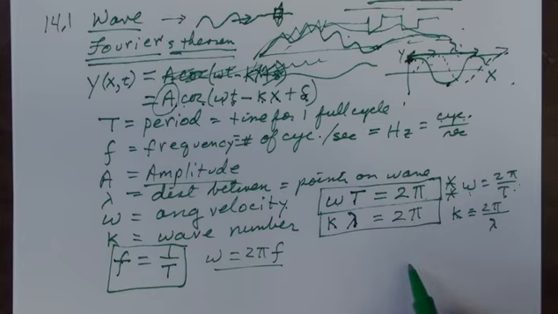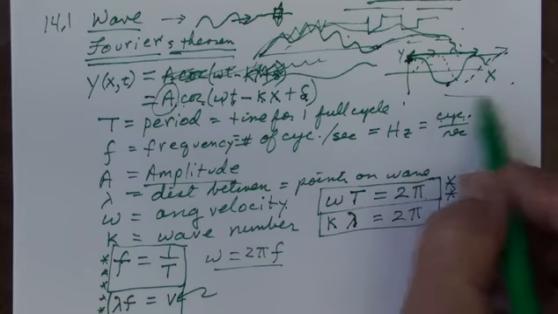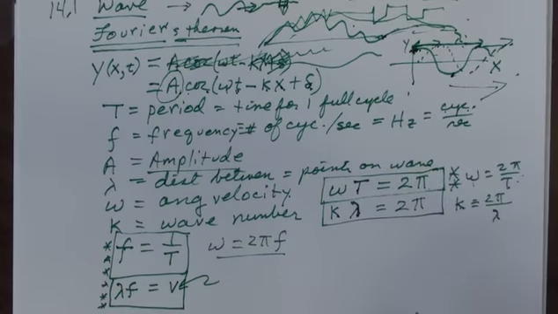Now, what else do we know? Well, we know something else very important. The other core equation here is that the wavelength times the frequency is the velocity of the wave. These two equations here apply to all wave phenomena. And once we know this, then if we have the wavelength, we can compute the frequency or vice versa. The critical thing is, what is the velocity of the wave? How fast is this wave moving?